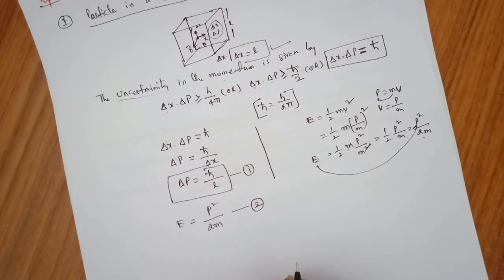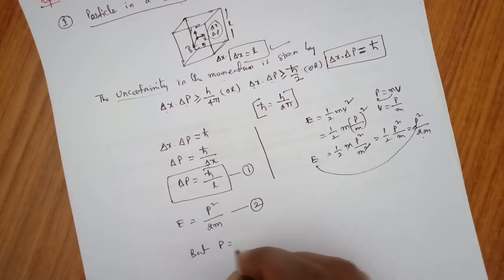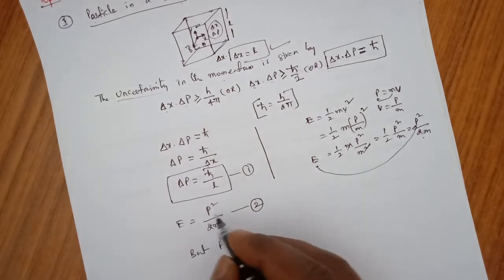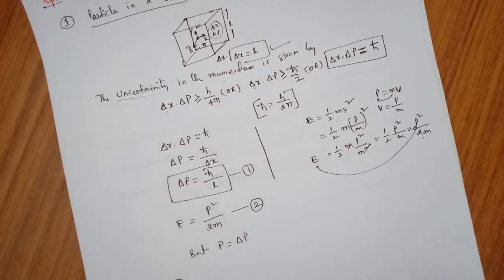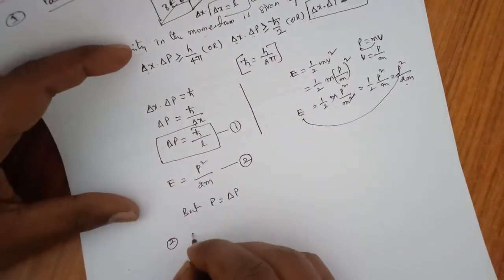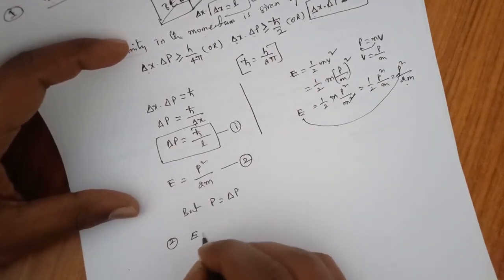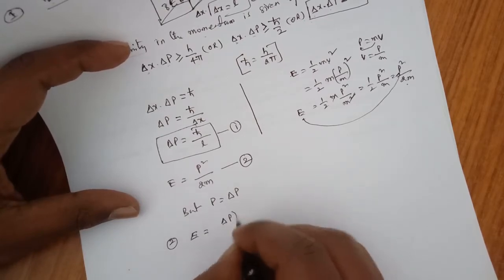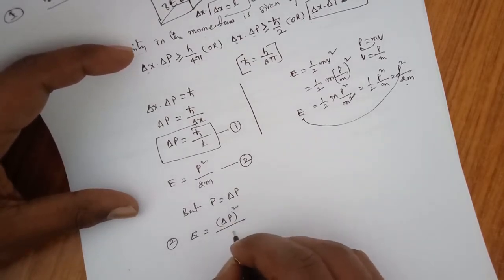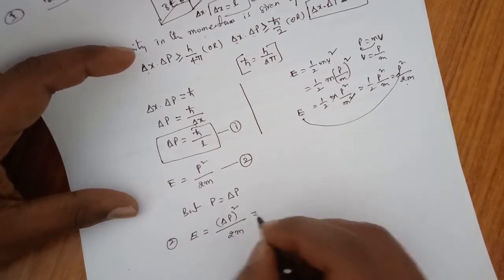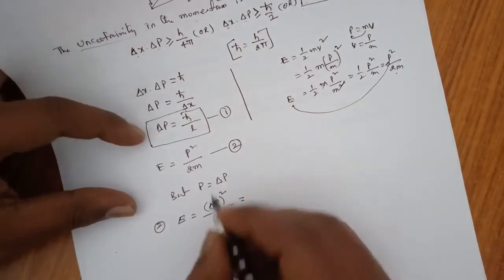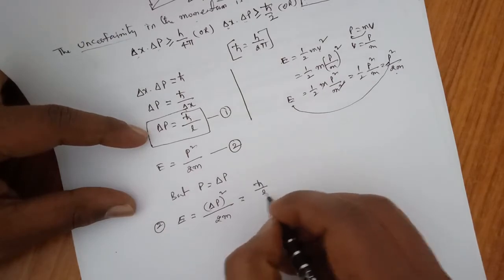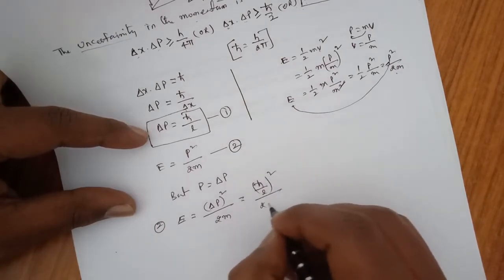Now P is equal to delta P, we can write it as P equal to delta P. So equation 2 implies E equal to delta P whole square by 2m, and here delta P is nothing but h cut by L, whole square by 2m.